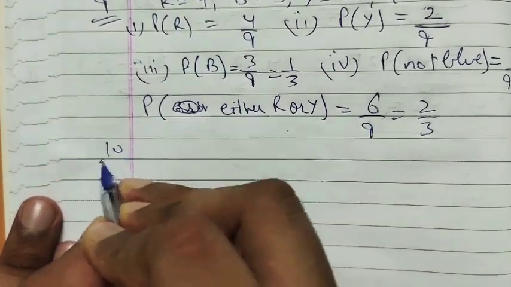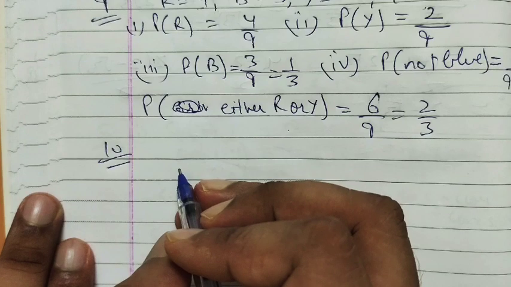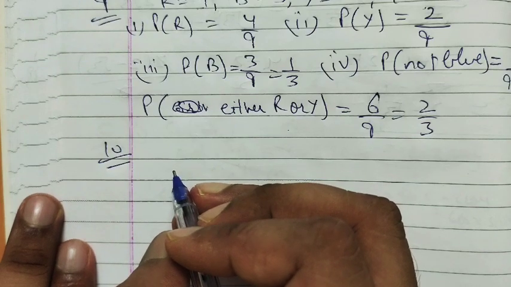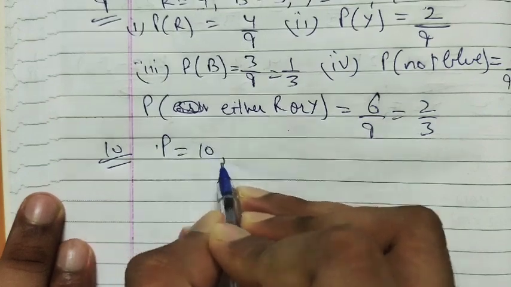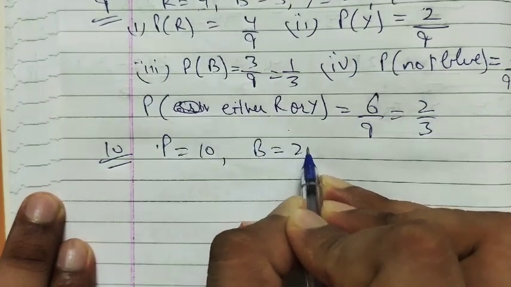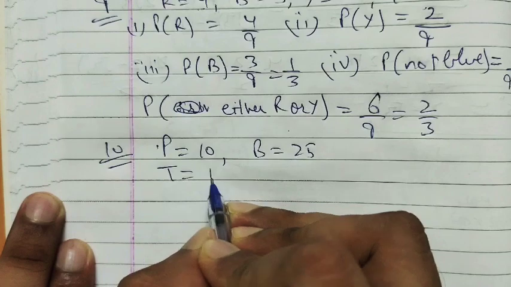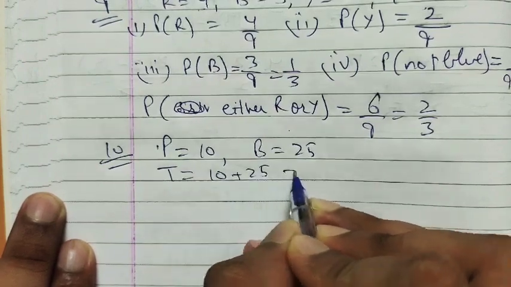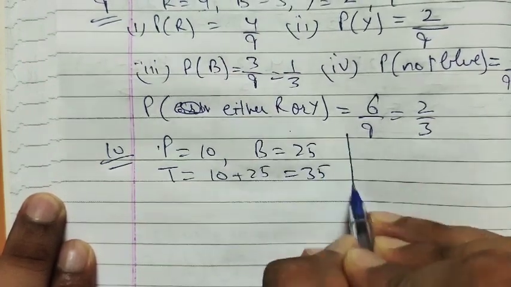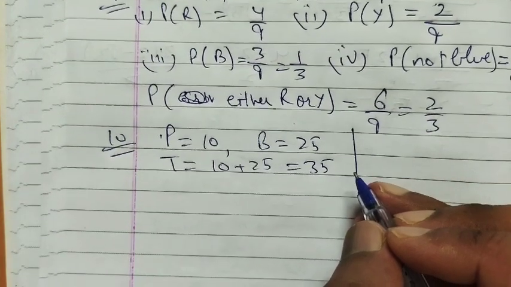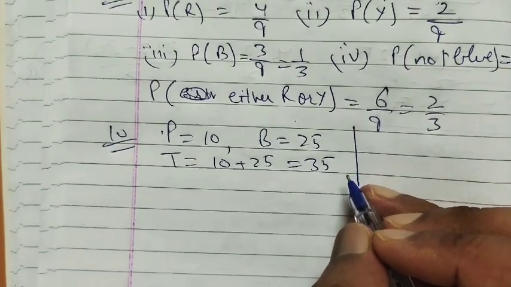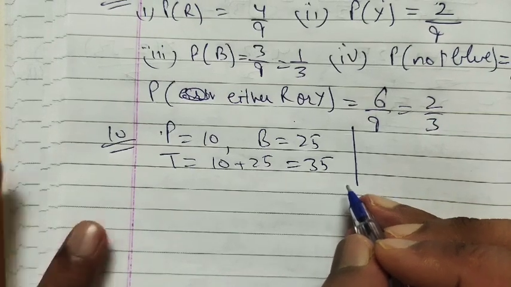Next, 10th: in a lottery there are 10 prizes and 25 blanks. Lottery prizes are 10, blanks are 25, so total is 10 plus 25, 35. Now find the probability of getting a prize in purchasing a single ticket of that lottery.